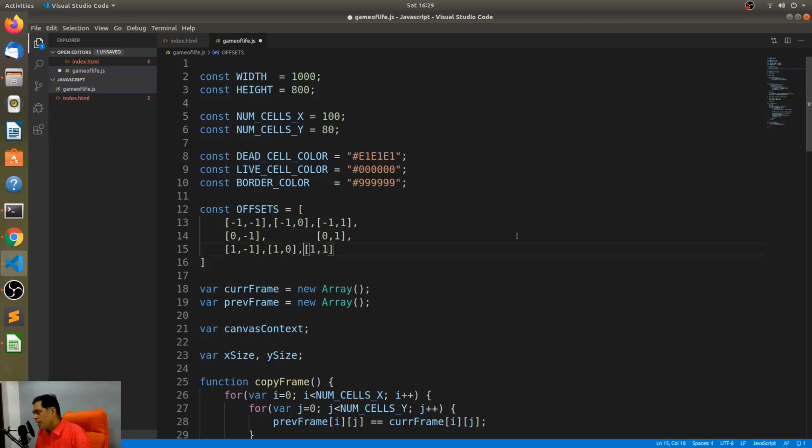Okay, I'm hoping that this makes sense as to what I'm doing here. So this is just an array of arrays. That's all. And I have left this gap over here so that it is understandable that I'm trying to create an offset array over here. Should we call this neighbor offsets? Perhaps? Neighbor offsets. Correct. That's a good name.